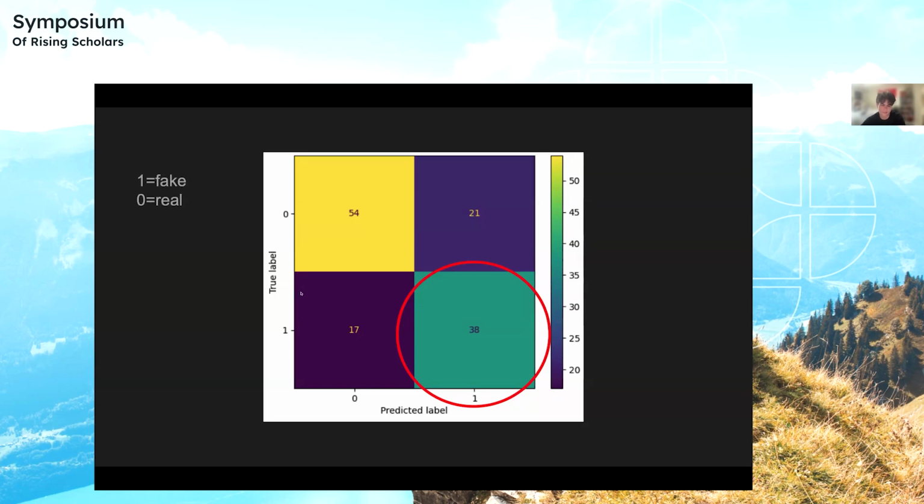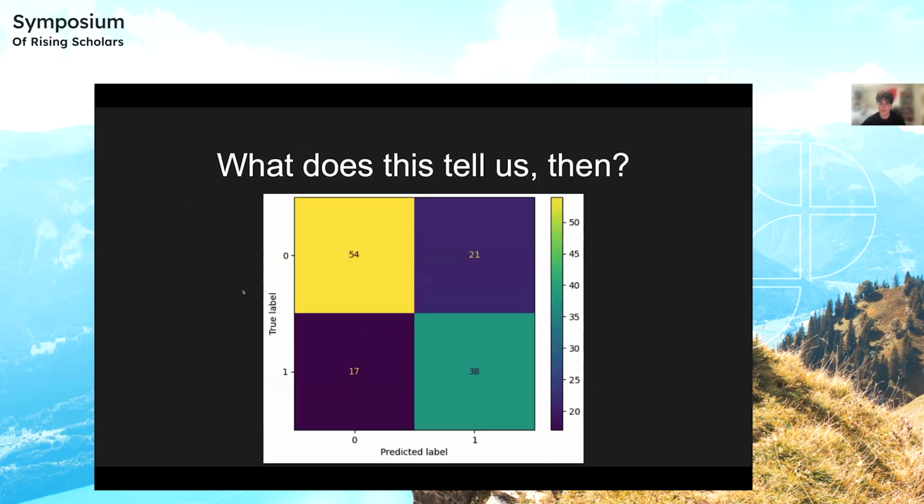Now, why is this good? Essentially, we can see that when the model is wrong, it errs on the side of guessing it is fake, which is a really good thing, frankly, because I'd much rather not read a real article than read a fake article thinking it was real.